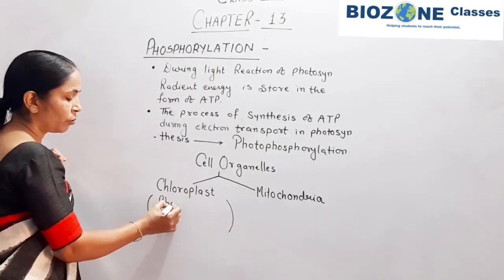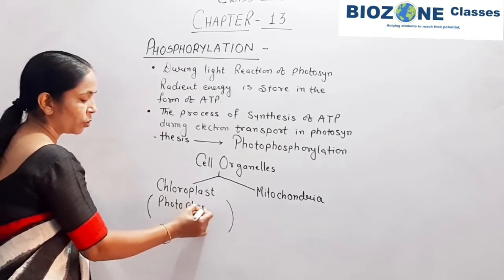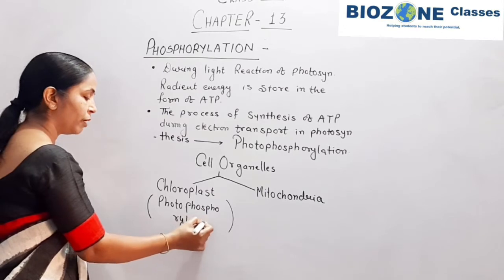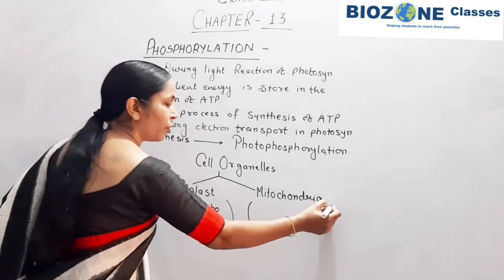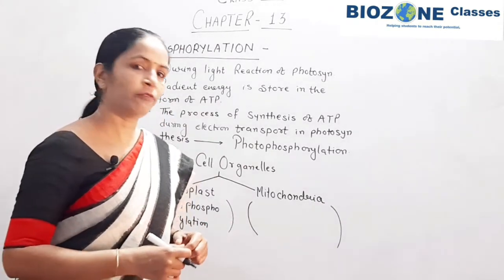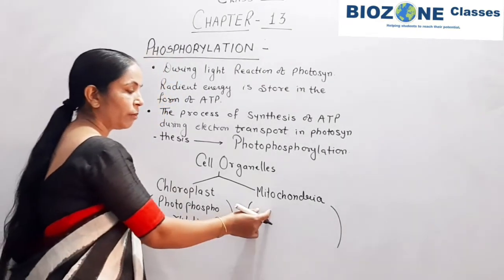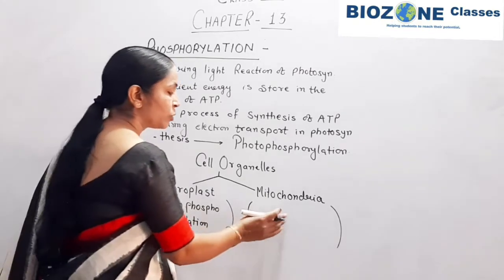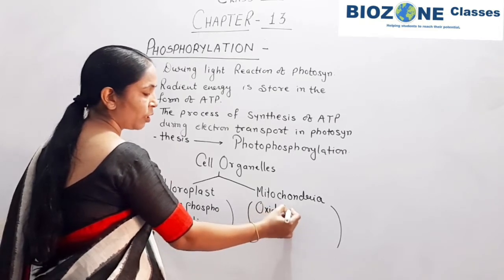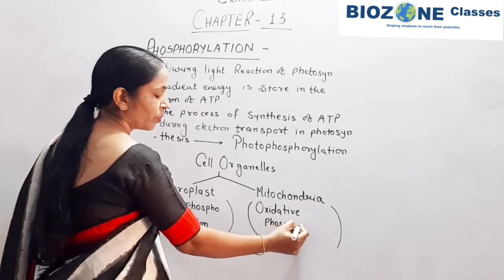That's why phosphorylation in the chloroplast is called photophosphorylation. But in the mitochondria, in respiration, the process is called oxidative phosphorylation.